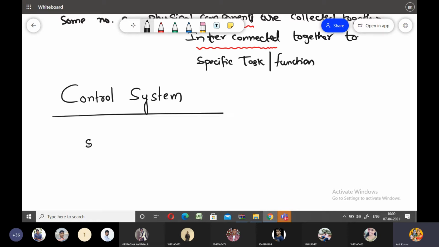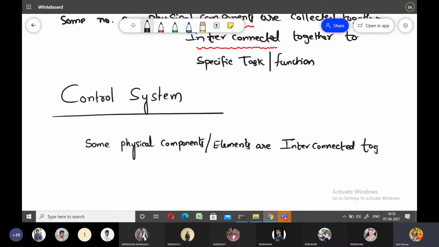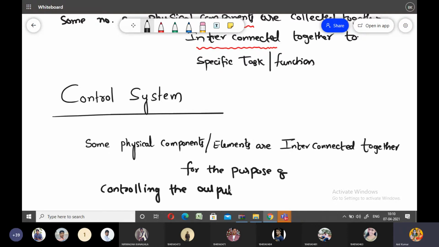What is meant by a control system here? Some physical components or elements are interconnected together for the purpose of controlling the output quantity of the control system.